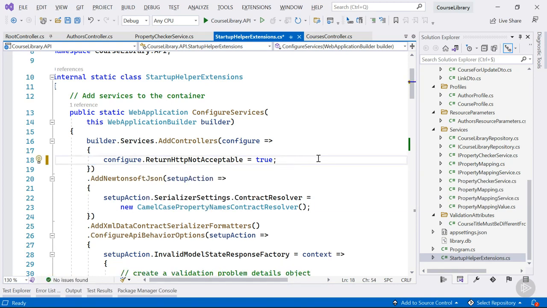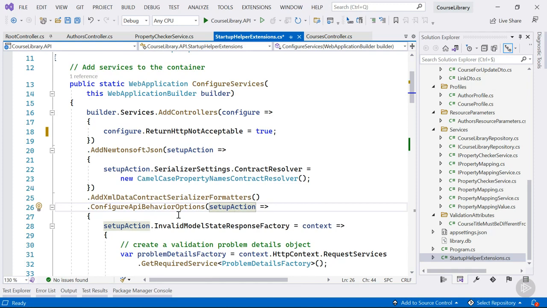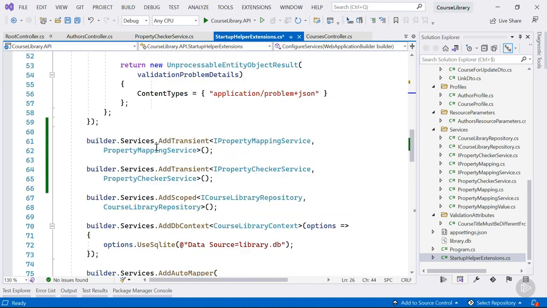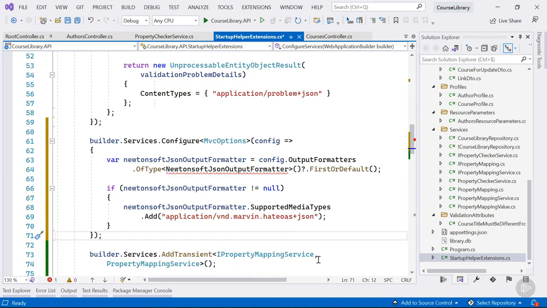We can configure these MVC options afterwards as well. Let's scroll down a bit until after all of this has been set up. By calling into Configure on the services collection and passing through MvcOptions as the type we want to configure, we can configure it again.